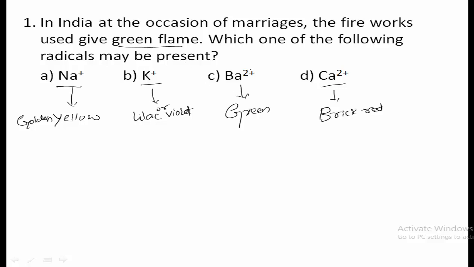That means the radical which is present in the firework is Ba plus 2. Barium ion is there. So option C is the correct option.